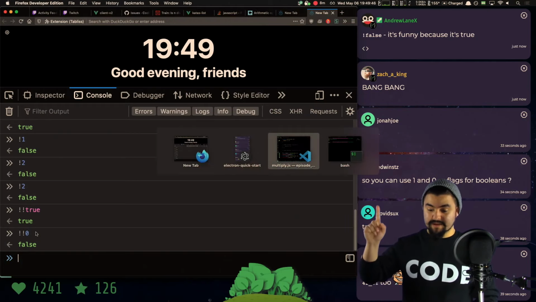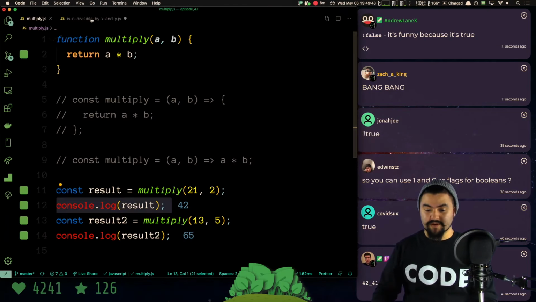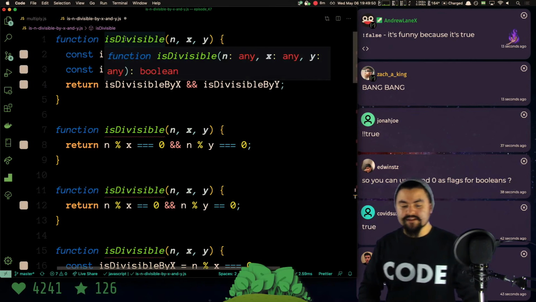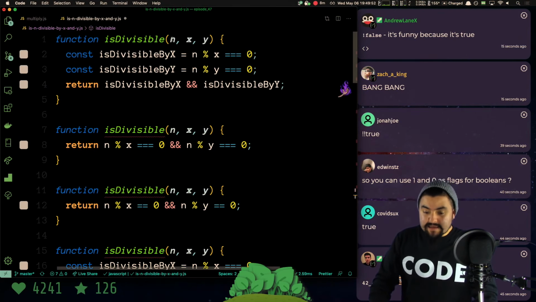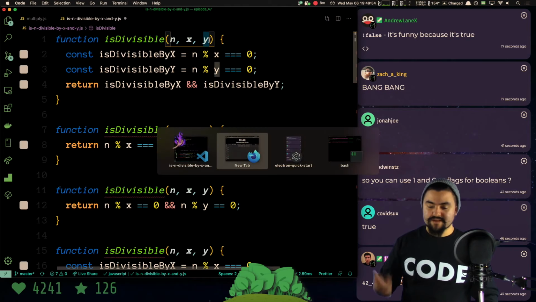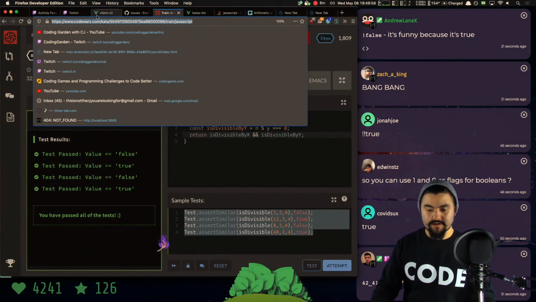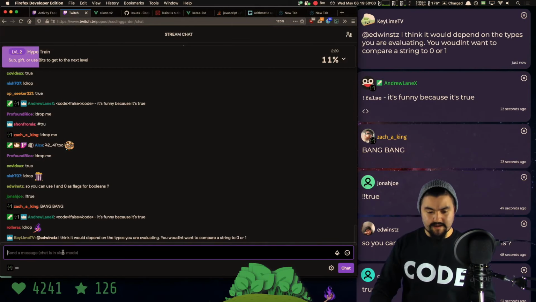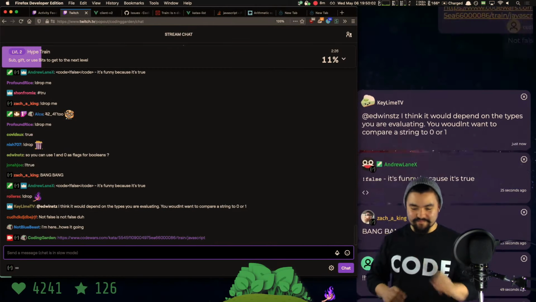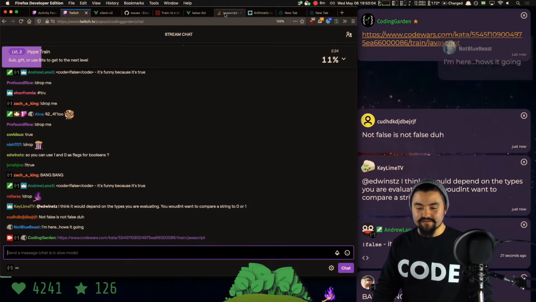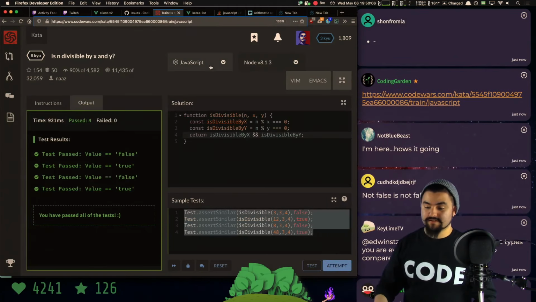Now, where this comes into play is because we were solving this problem here: is n divisible by x and y. So this is a problem that we're solving on Code Wars. I'll give you a link here. It has a problem description, and we are trying to solve it. And we're solving it in a lot of different ways.